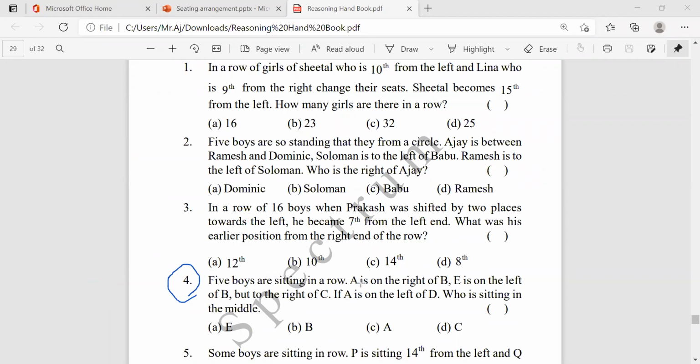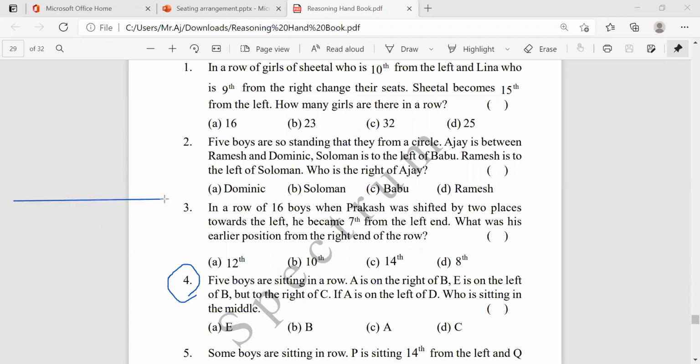First, you should understand based on what they're asking the question. Is it a row or is it a circle or any other shape? You just need to know which one they are saying. Okay. Now what they're saying, 5 boys are sitting in a row.